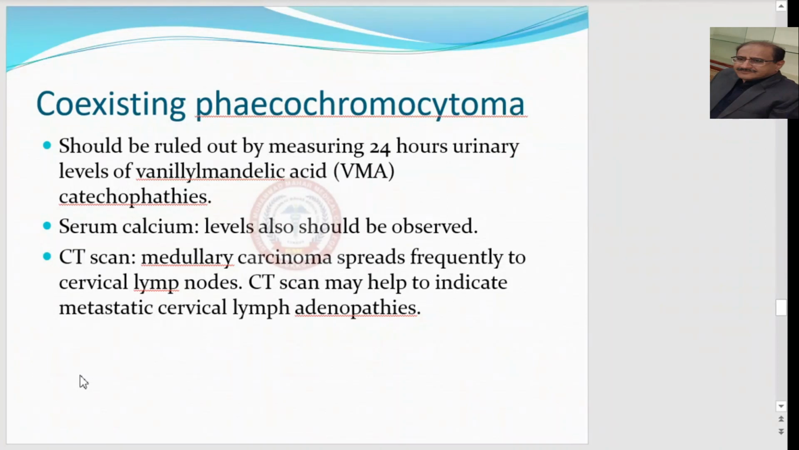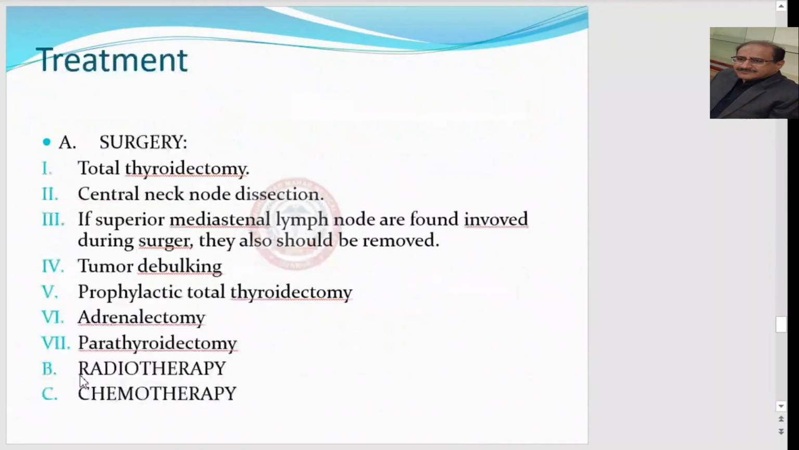In the familial type of medullary carcinoma, because both are included in MEN2, we have to rule out pheochromocytoma by measuring the 24-hour urinary levels of vanillylmandelic acid, VMA, and serum calcium levels are also raised in cases of familial medullary thyroid carcinoma because of the association of hyperparathyroidism with it. CT scan: medullary carcinoma spreads frequently to the cervical lymph nodes. CT scan may help to indicate metastatic cervical lymph node involvement.